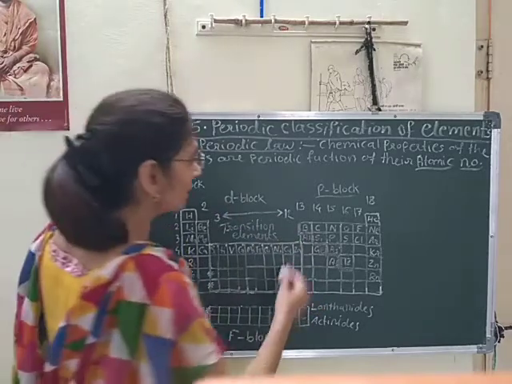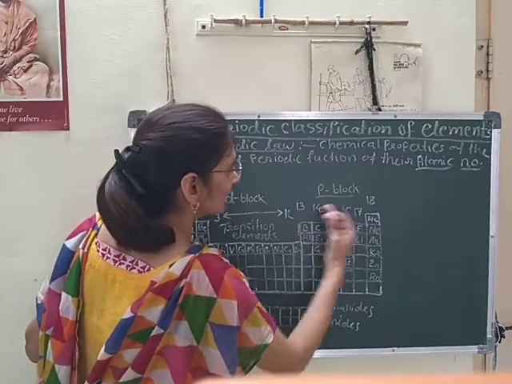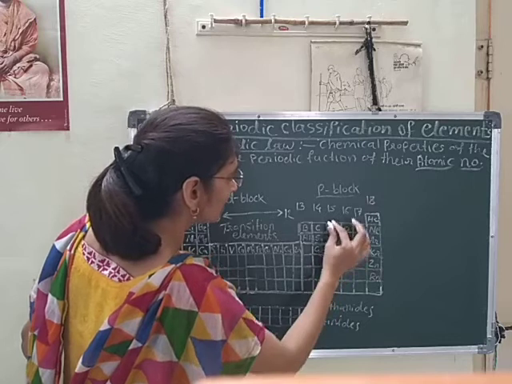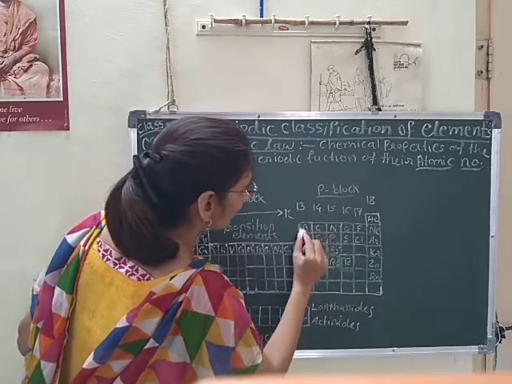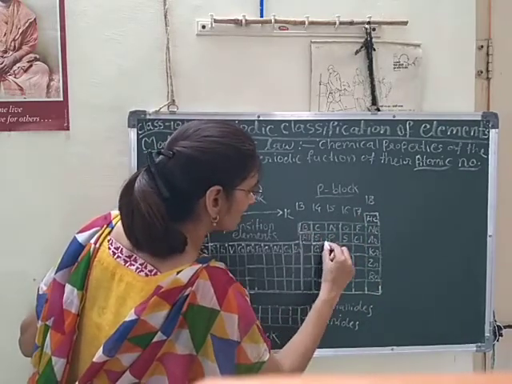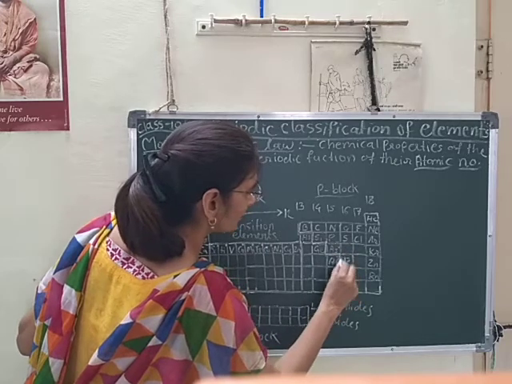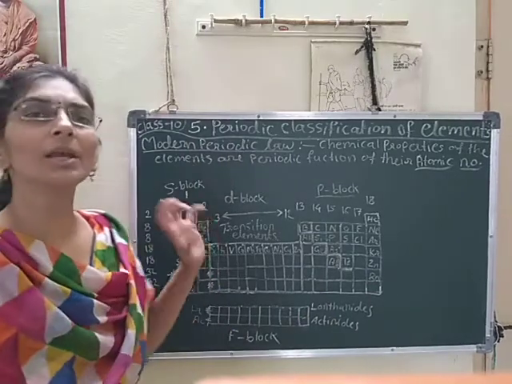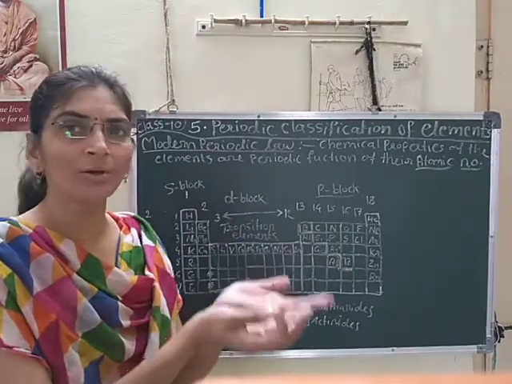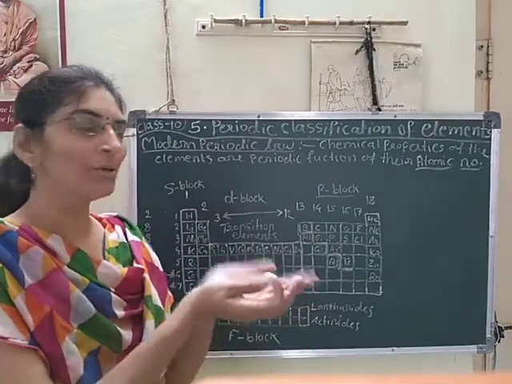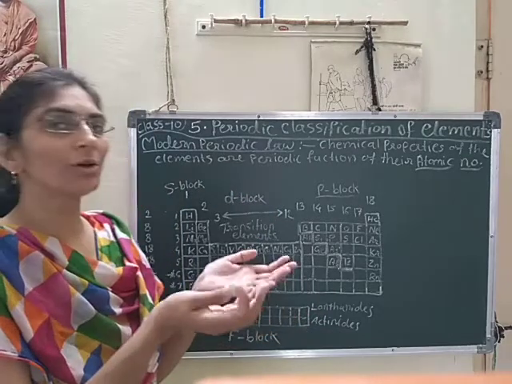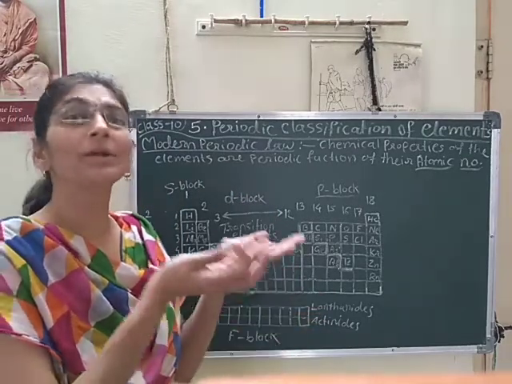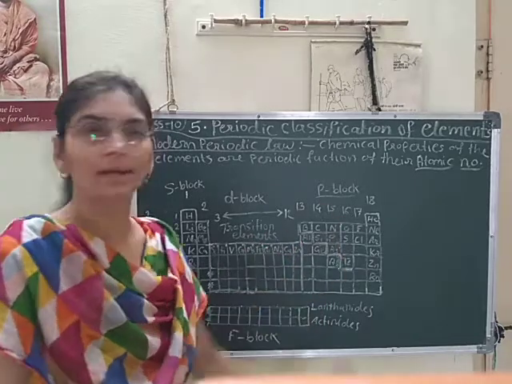Okay. So here non-metals are present after this zigzag line. Yes, you can see this zigzag line I am drawing here. Students, you can take your textbook for better understanding.